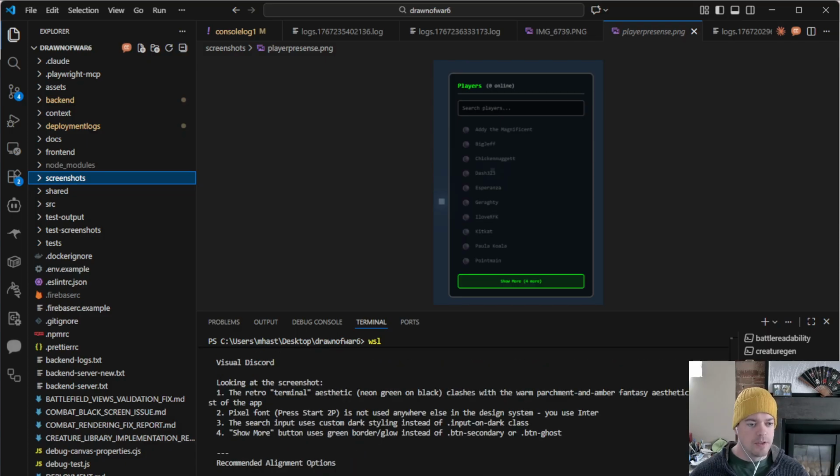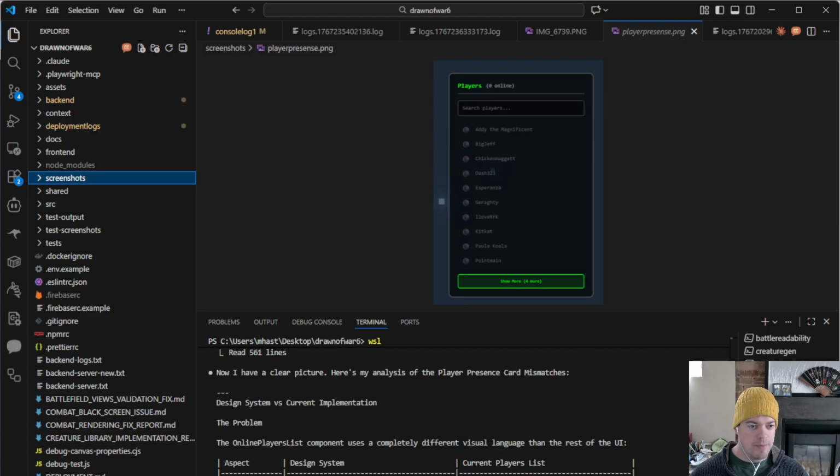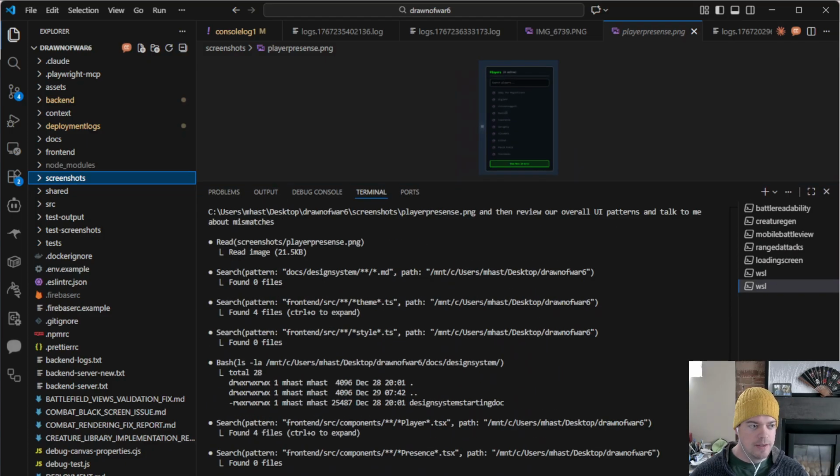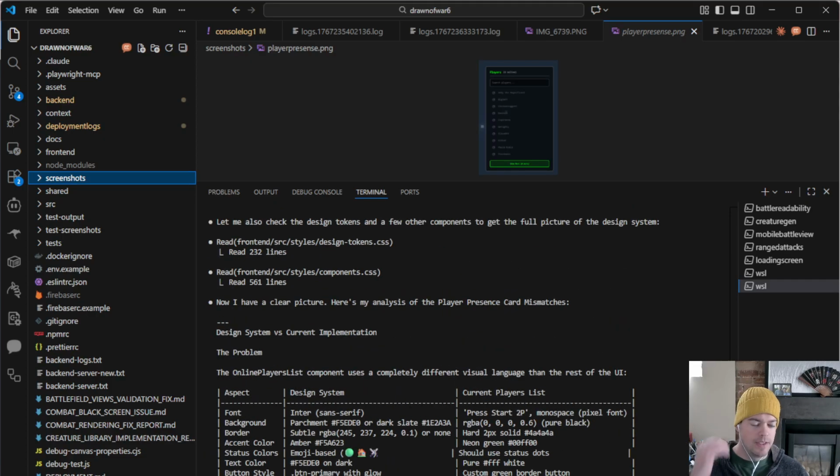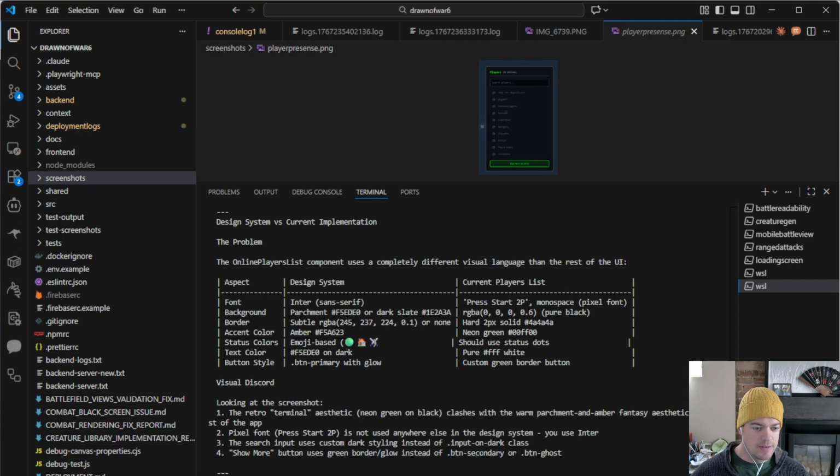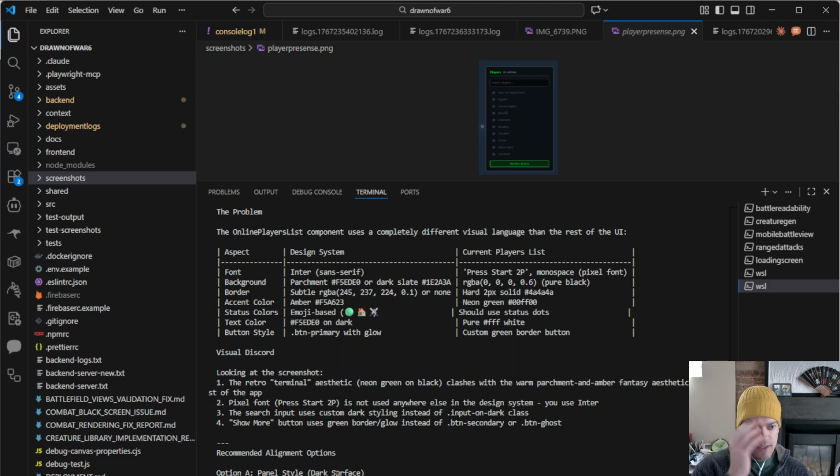Okay, so Claude is taking a look at everything. It's giving me this really nice readout here. I really love how the command line UI just keeps getting better and better. So we've got our design system and the current player list, so we're seeing some differences here. Yeah, it's got a retro terminal aesthetic, so it's giving me some options.